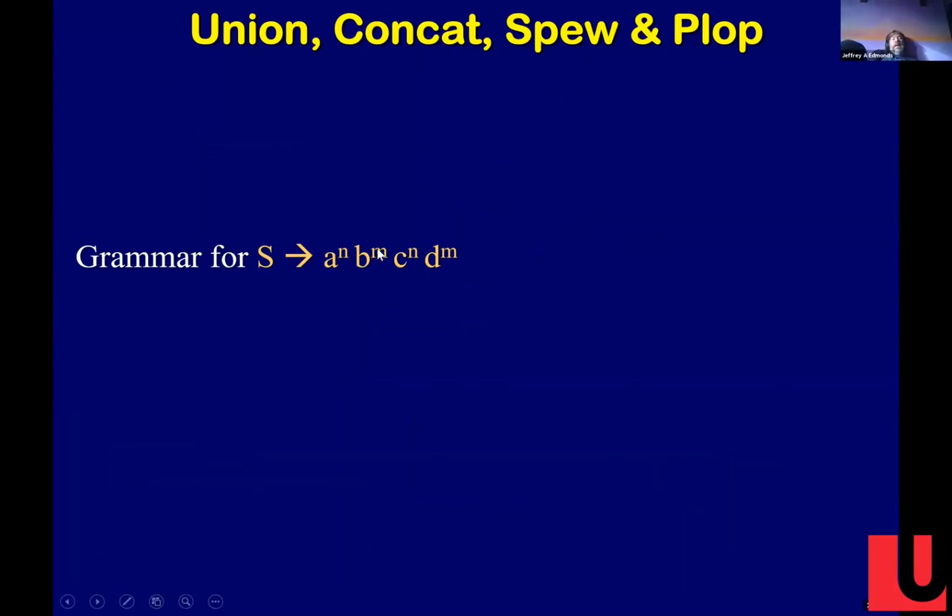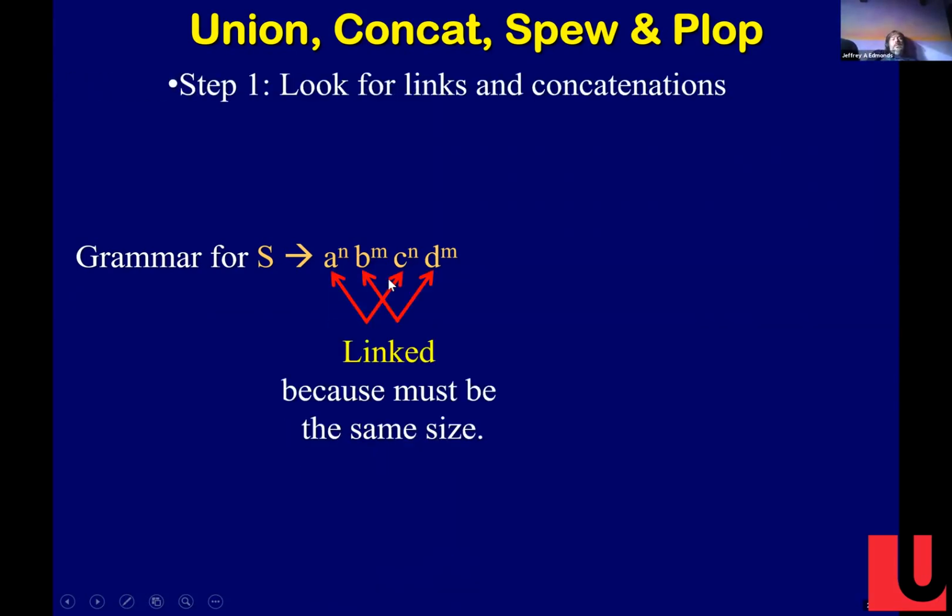Here it's some number of A's, B's, C's, and D's, but what's linked? The number of A's and the number of C's need to be the same. The number of B's and the number of D's need to be the same. So let's see how we're going to build a grammar for this.